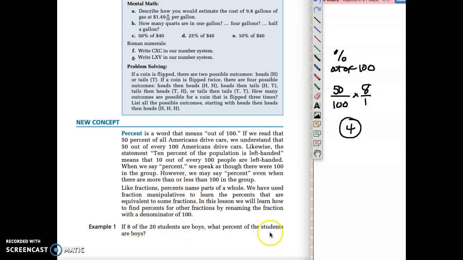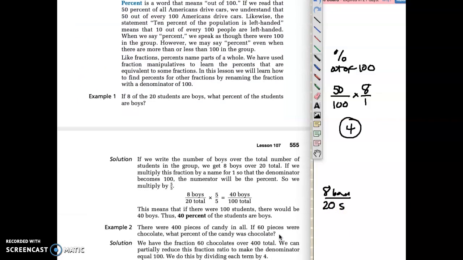So let's go ahead and do example 1. It says if 8 of the 20 students are boys, what percent of the students are boys? So we have 8 boys, right? 8 out of the 20 students. So we're just going to say 20 students, 8 are boys. What percent of the students are boys? Well, let's go ahead and find out.